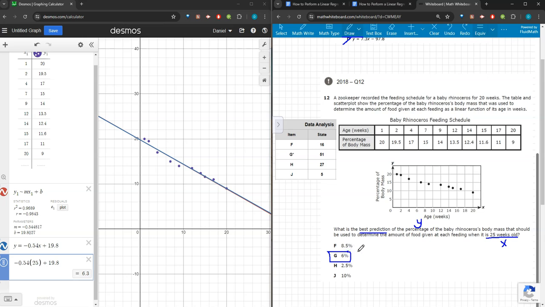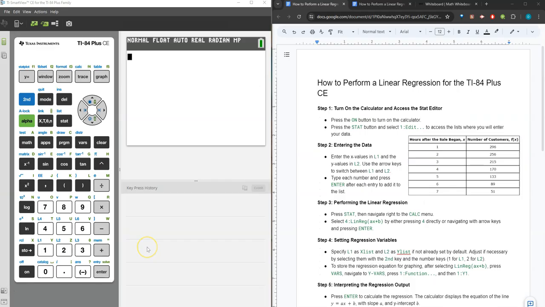In this case, not only did students need to find a linear regression, but they needed to use the equation from that regression in order to make a prediction by using their input to get a future output value. Today, we explored how to perform linear regression using both the TI-84 Plus CE and Desmos.